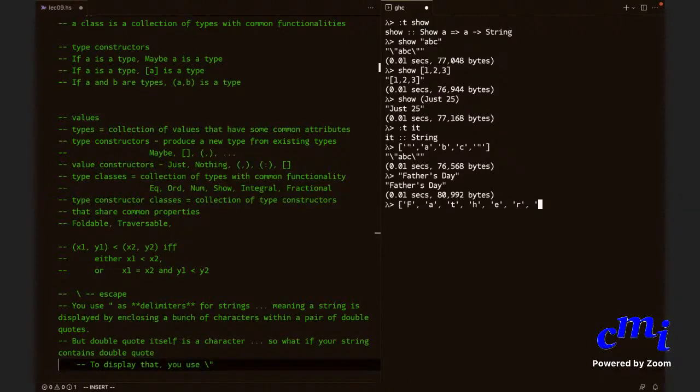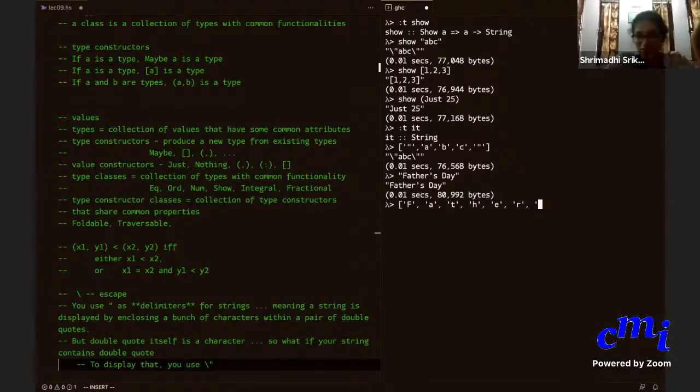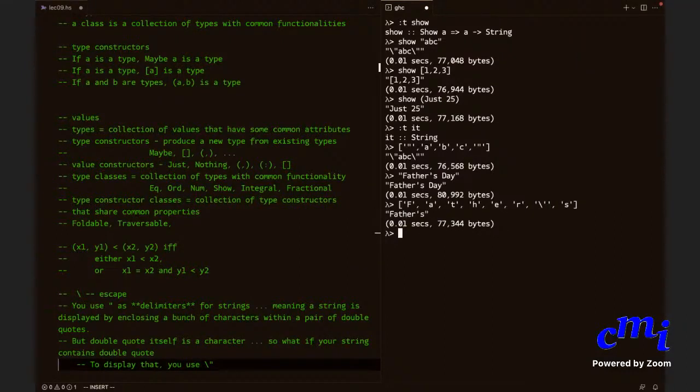Now how do you write the apostrophe here? Do you put a backslash? Exactly, that's all. This is called escaping. You use backslash to escape.